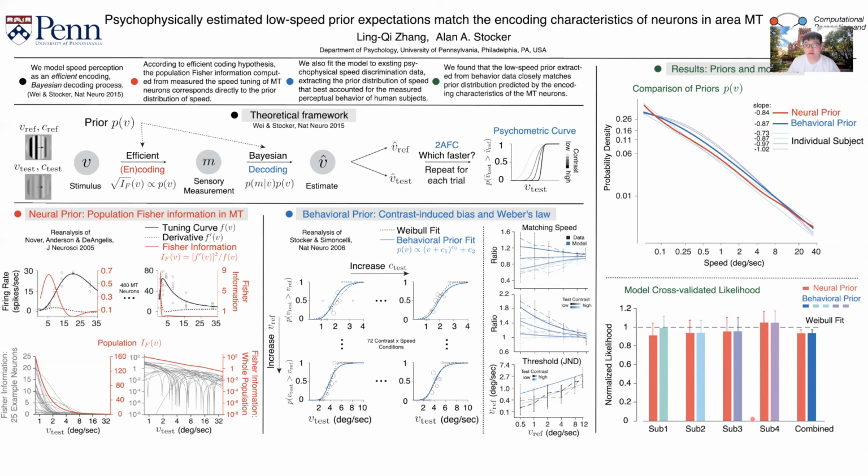To conclude, we showed that a power law slow speed prior can explain both the encoding characteristic of MT neurons and the psychophysical behavior of human subjects. Both are consistent with the prediction of the efficient encoding Bayesian decoding model.